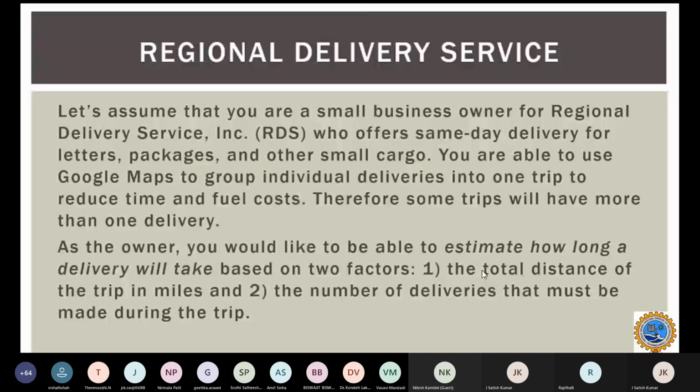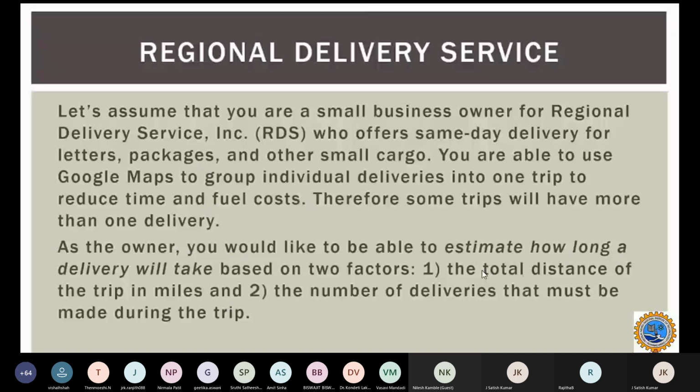So let us assume that we have a small business. You are the small business owner for a delivery service. We can call that a regional delivery service, RDS. We can deliver letters, packages, or small cargoes, whatever it is. Now, our idea is we will use Google Maps to deliver individual items, and our objective is to deliver the maximum number of deliveries in one trip to reduce the time and fuel cost.